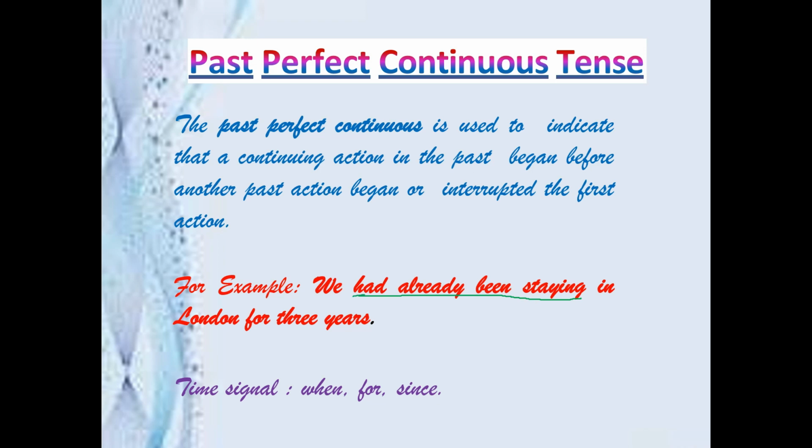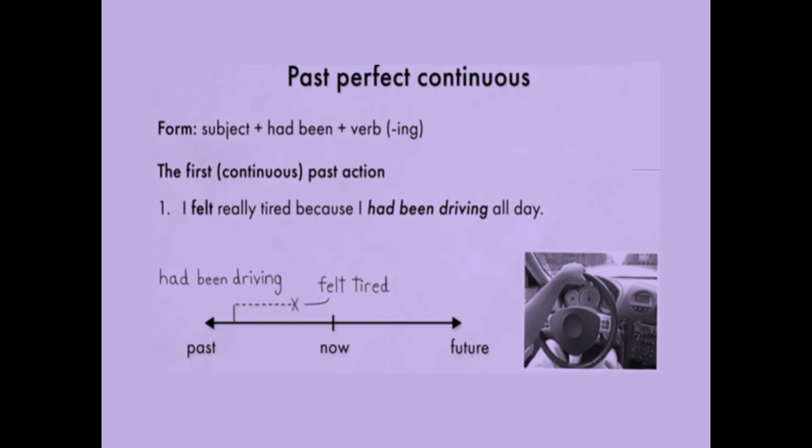So you were already staying there earlier, you are continuing in the past. See here: when, for, since. These are the clues to use the past perfect tense. These are time signals. So I will tell with the timeline. See here, past perfect continuous: the subject had been plus verb. Wherever the continuous is there, the ing form will be. Remember this. The first continuous past action.